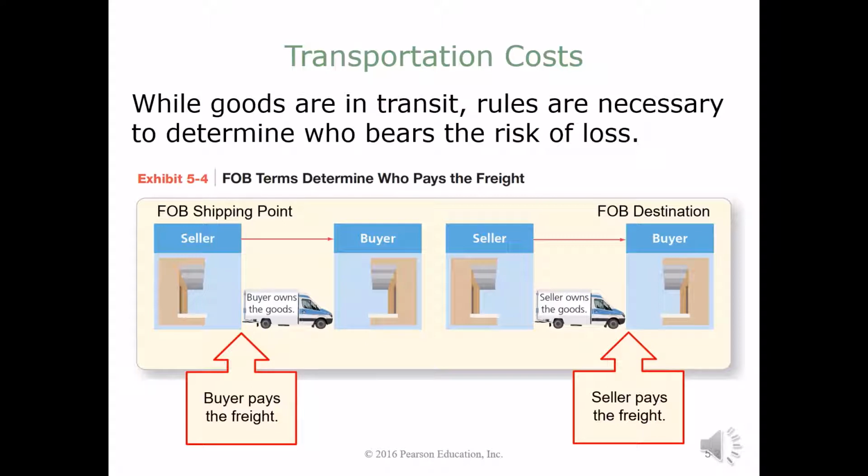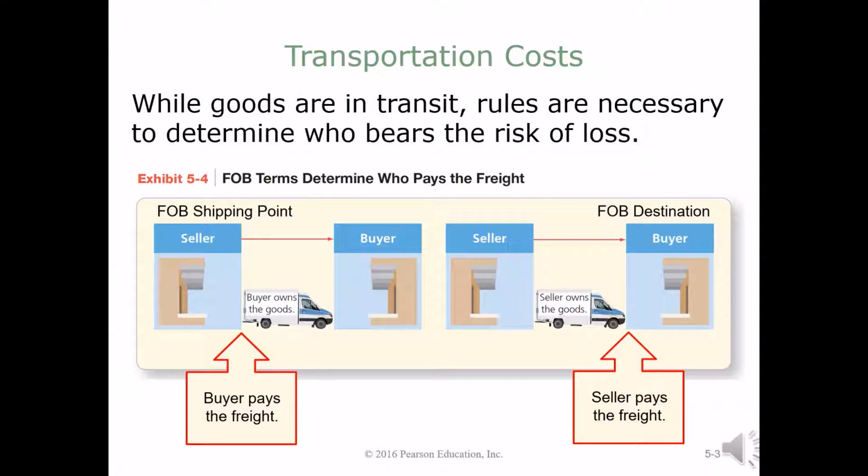The graphic that you see here shows the differences between the FOB shipping point and the FOB destination. FOB shipping point is a situation in which the buyer takes ownership or title of the goods after the goods leave the seller's place of business, or immediately at the point of shipping. In this situation, the buyer usually pays for the freight because they've taken ownership.